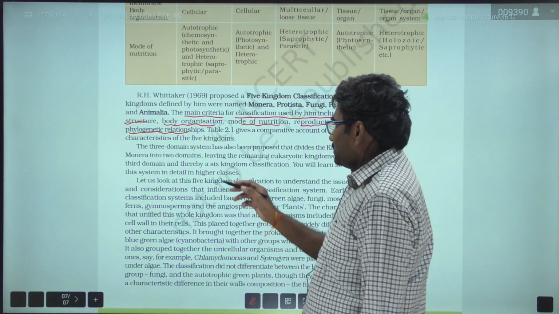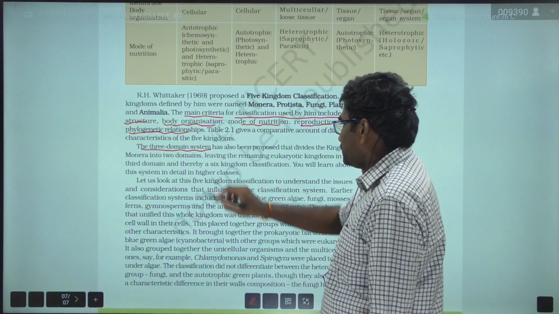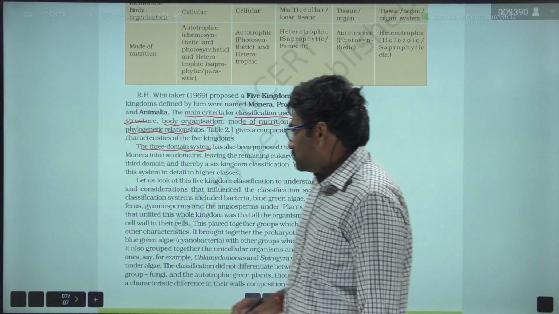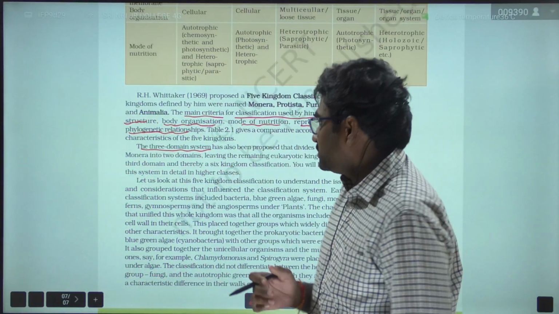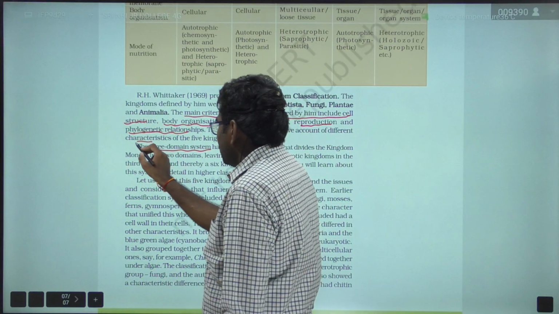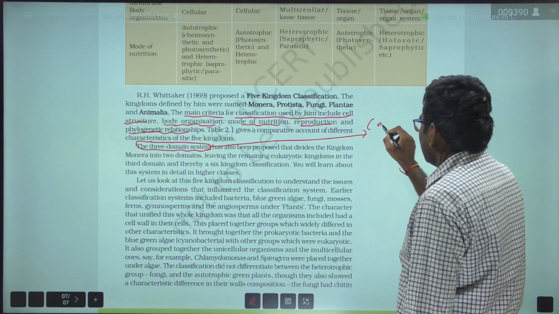And the next one is the 3-domain system, proposed by Carl Woese. The 3-domain system is divided into 6 kingdoms.